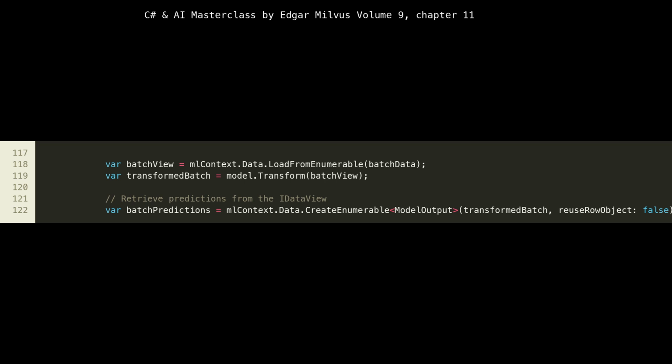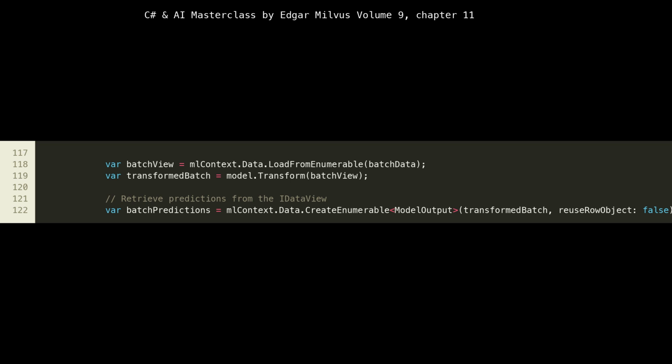At line 117, we convert our batch data into an IDataView named batchView, just as we did for the single-item example. Then, at line 118, instead of using predictionEngine.Predict, we call model.Transform(batchView). This is the key difference for batch prediction. The Transform method applies the entire ML.NET pipeline, which includes our ONNX model, to the entire IDataView at once, producing another IDataView containing the predictions. This approach is generally more efficient because it can minimize overhead and maximize hardware utilization, especially on GPUs.